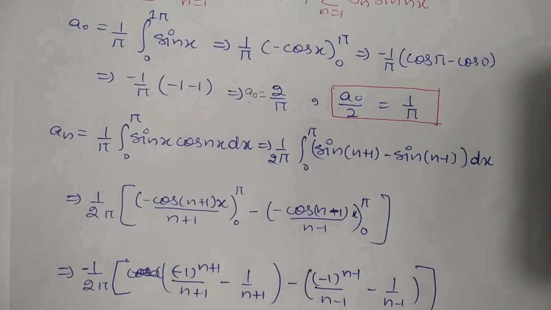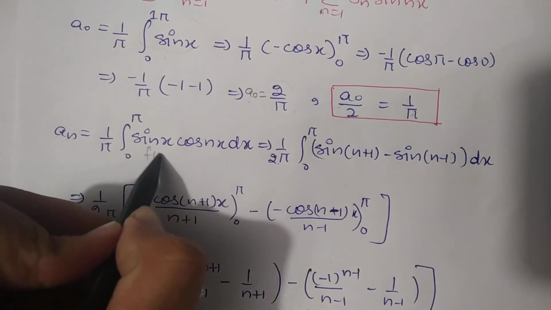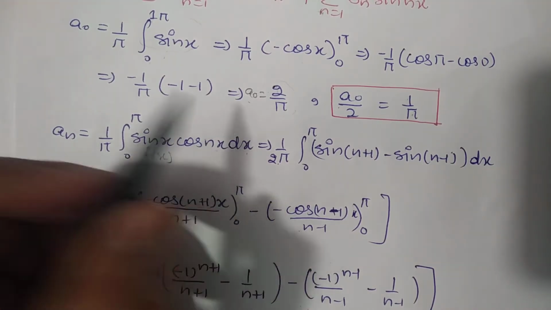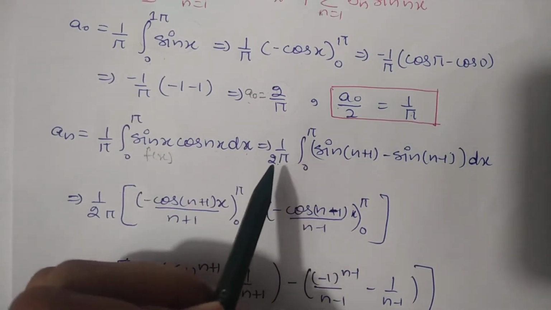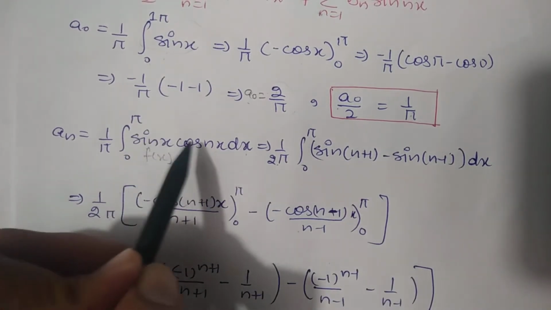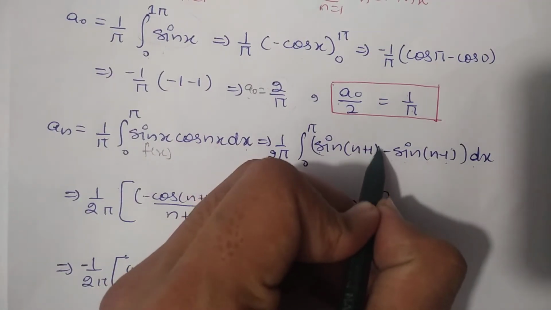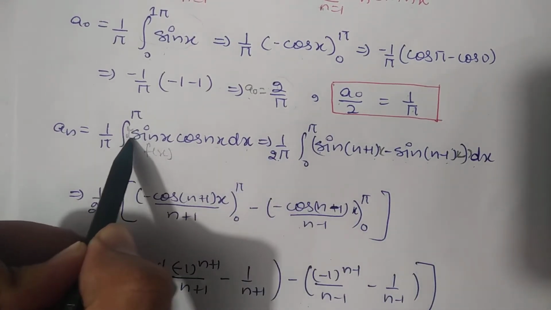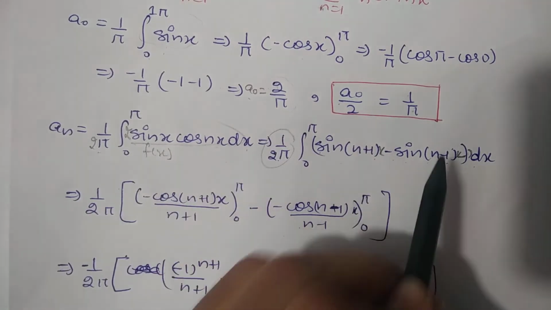Now how to calculate the value of an? The formula of an is 1 by pi integral of the function times cos nx dx. I am just applying this formula. Now students, as we have already discussed in our previous lecture, 2 sin x cos nx is sin (n plus 1)x minus sin (n minus 1)x. So multiplying by 2 and dividing by 2, I put it over there.